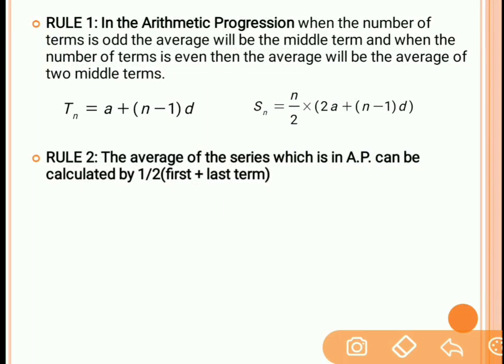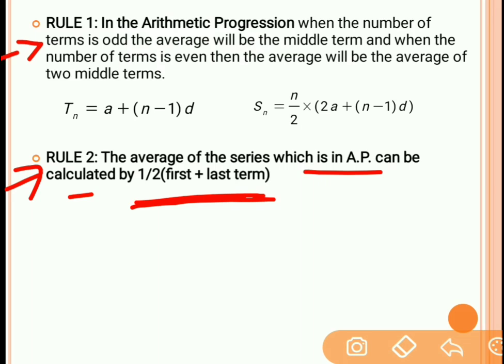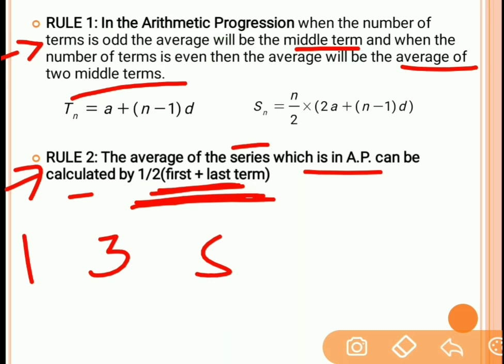Now let us understand rule number 2. The average of a series which is in arithmetic progression can be calculated by 1 by 2 into first term plus last term. Now in rule number 1, we found that if the number of terms is odd, then the average will be the middle term, and if the number of terms is even, then the average will be the average of the two middle terms. Now rule number 2 says that when the series is in AP, series meaning a group of data, then the average can be calculated directly with the formula 1 by 2 into first term plus last term. For example, we have a series 1, 3, 5, 7, 9.